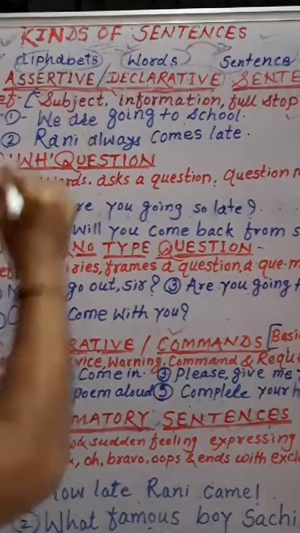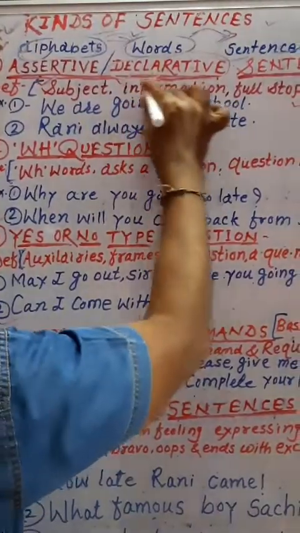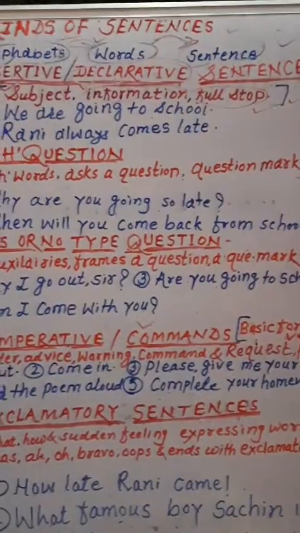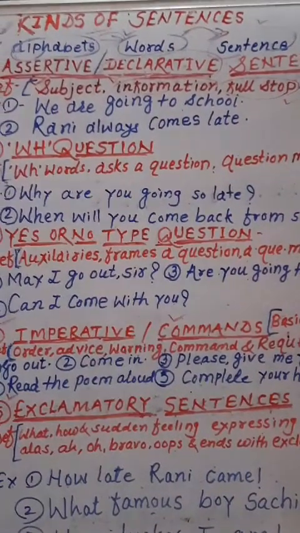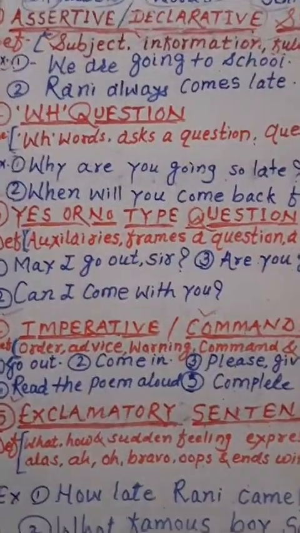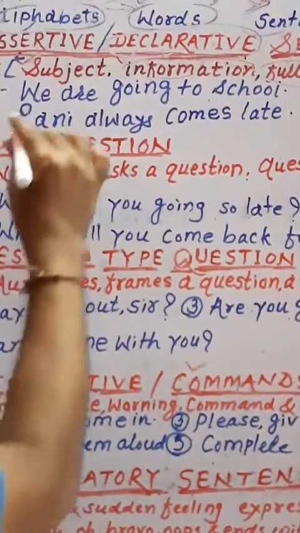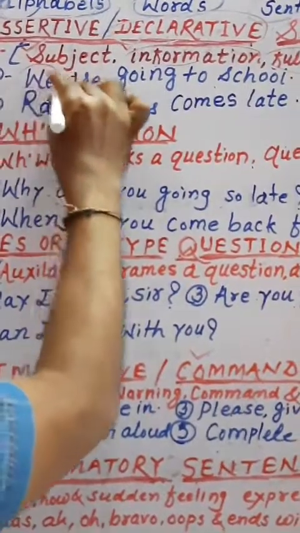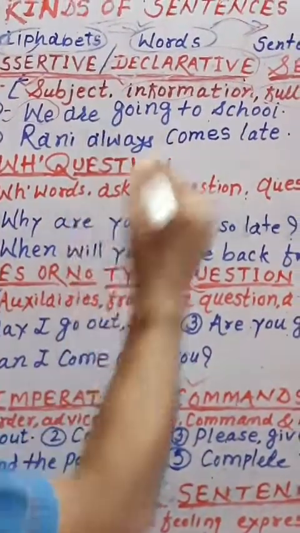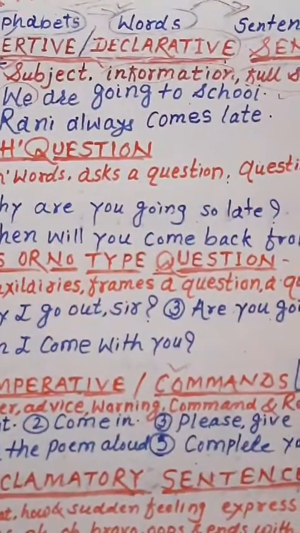Again, the definition: an assertive sentence generally begins with a subject, gives some information and ends with a full stop. So it is called an assertive or a declarative sentence. Now let us look at the examples of assertive sentence. The first sentence: we are going to school. This sentence begins with we. We is the subject. Are going means some information is given here, and this sentence ends with a full stop. So it is an example of assertive sentence.